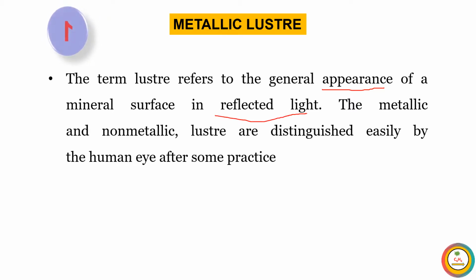Metallic and non-metallic luster are distinguished easily by the human eye after some practice. After some time, when we have made good practice, we can easily identify that this substance is metal and this substance is non-metal on the basis of metallic luster.